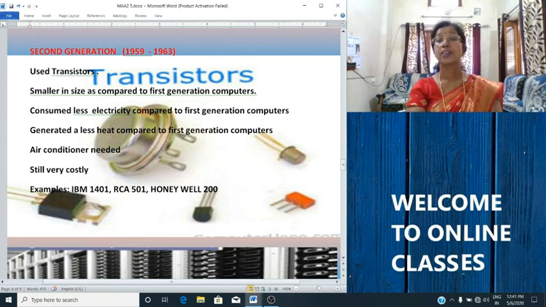And during this period, the first operating system was developed to communicate with the computers. And in this generation, magnetic cores were used as the primary memory, and magnetic tape was used as the secondary memory.